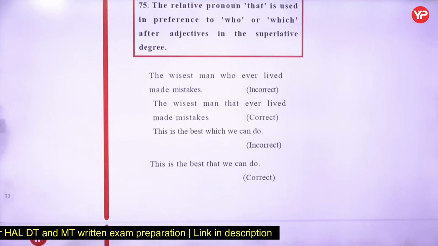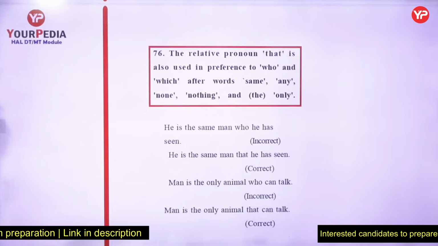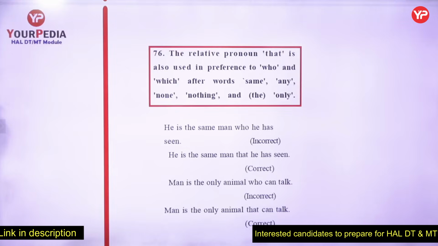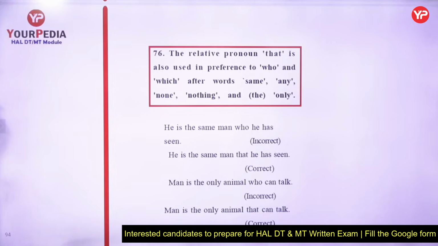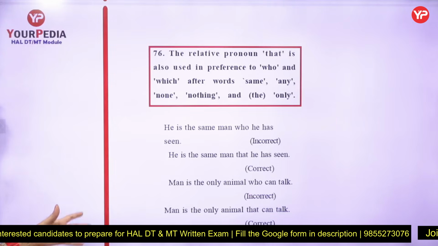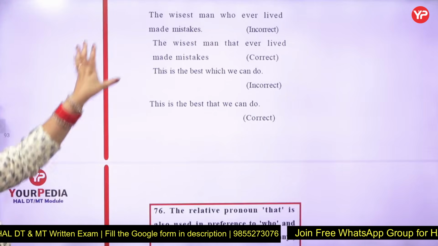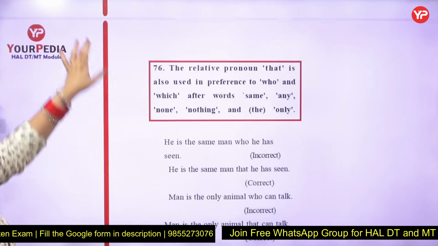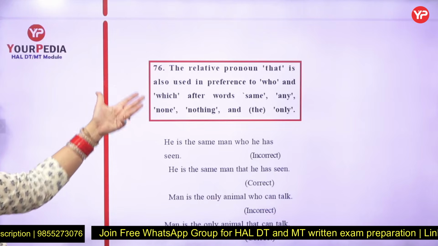Next is rule number 76. The relative pronoun "that" is also used in preference to "who" and "which" after the words same, any, none, nothing, and only.